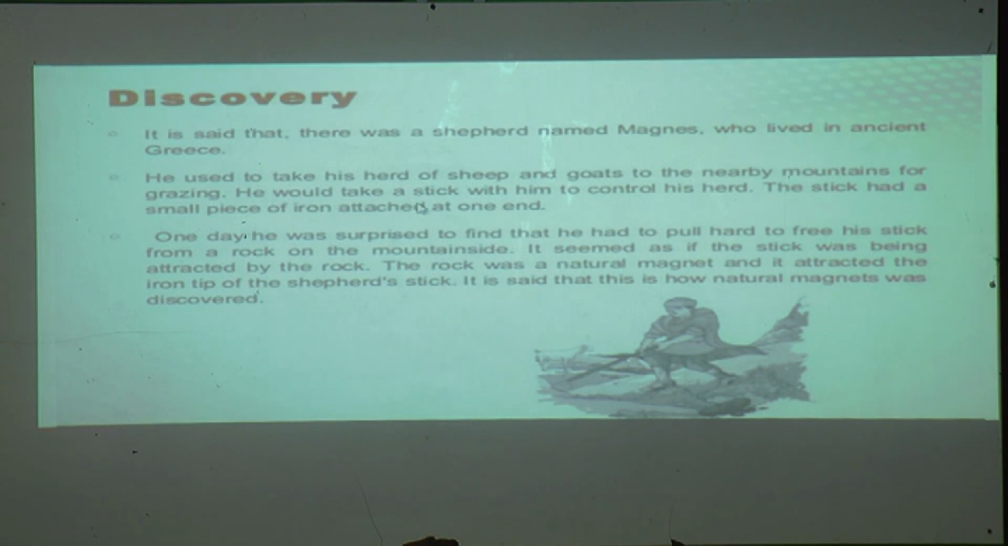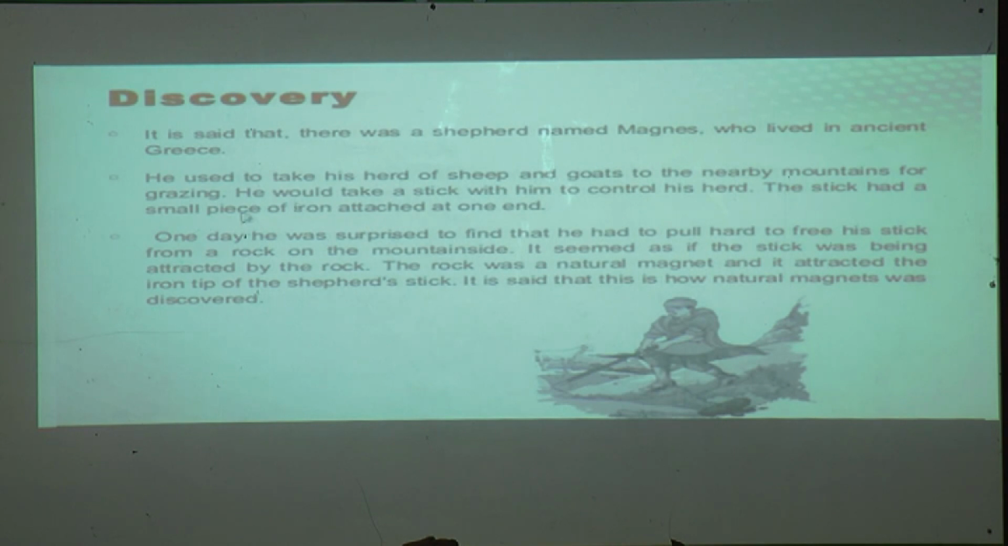He would take a stick with him to control his herd. Whatever goats and sheep were there, to control them he was keeping a stick with him. Here in this picture you can see he is Magnus, and in his hand there is a large stick. He was keeping that stick with him to control his herd.